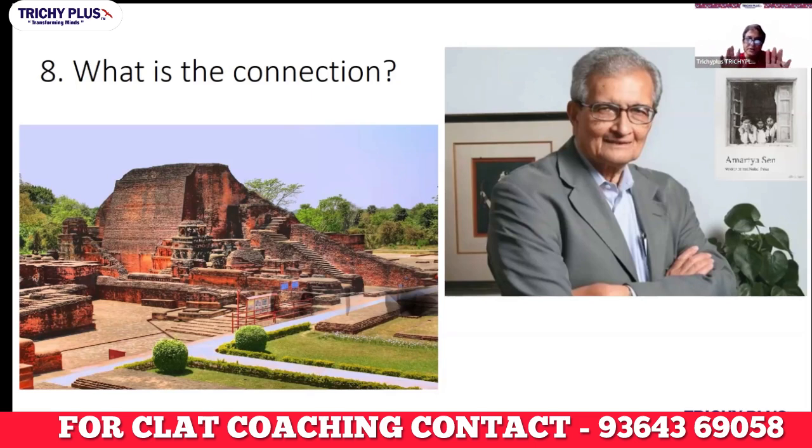It was razed to the ground, and it seems the books in the university were so many that the fire burned for a few months together. Now, this university has again been reconstructed, and the first vice chancellor of that university was Dr. Amartya Sen.